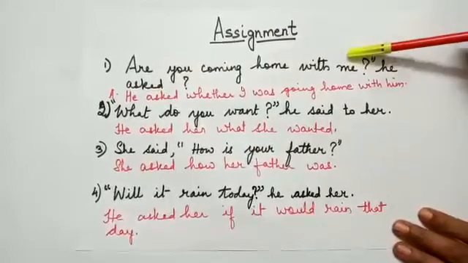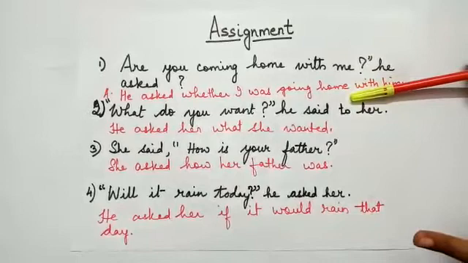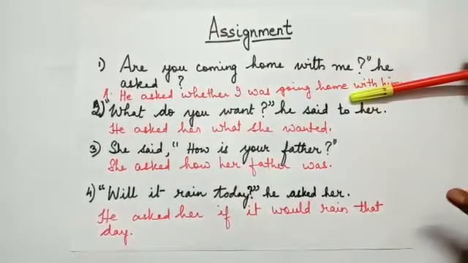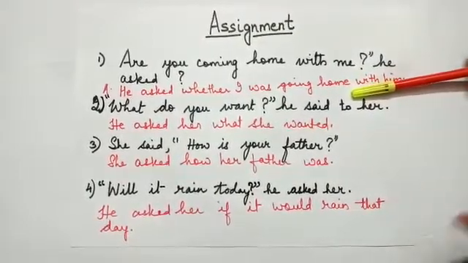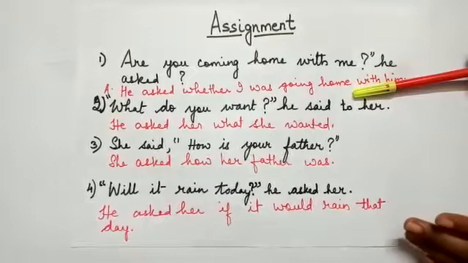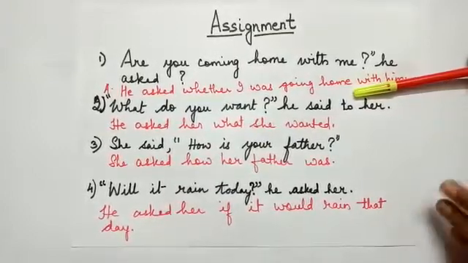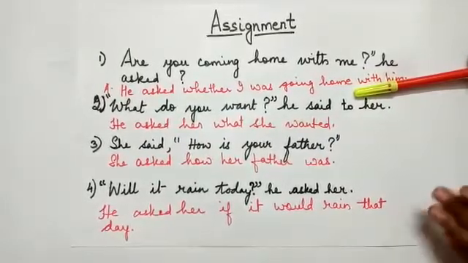Now the assignment of interrogative sentence. The two types of interrogative, once again we recall, WH interrogative and yes/no interrogative. When we change a yes/no interrogative from direct to indirect, if or whether is used, and when we change a WH interrogative from direct to indirect, then the position of the auxiliary needs to be changed.